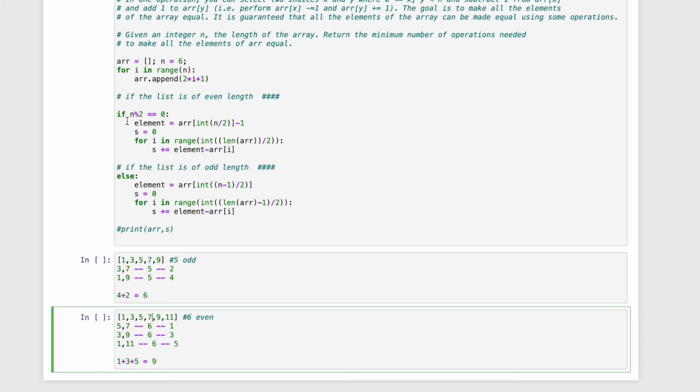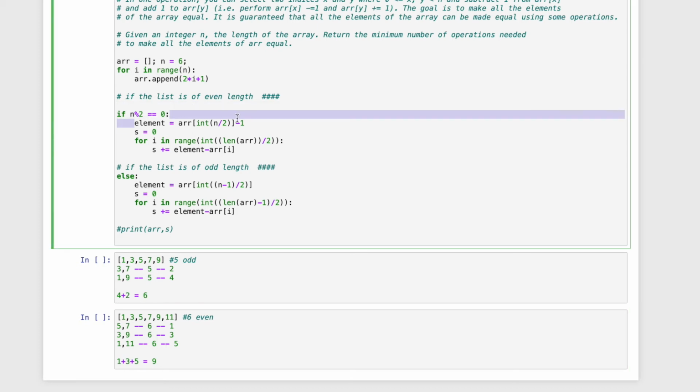So we find our element to which we want all other elements to be equal, and each time we will run this in the range of the length of the array. Actually we can write it as n, because the length of the array is nothing but n, right? And here also the length of the array can be written as n.